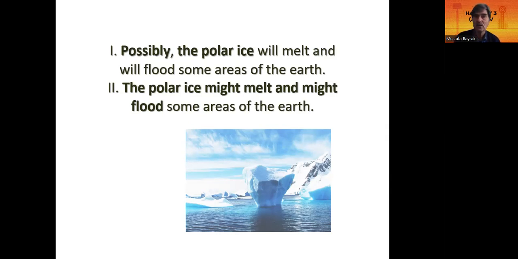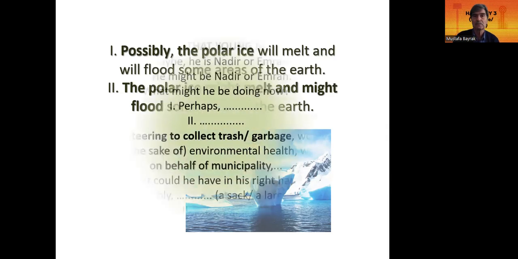Roman number 2, the polar ice might melt, could melt, and might flood some areas of Earth, or could flood, as to use for the future situations, could flood some areas of the Earth.